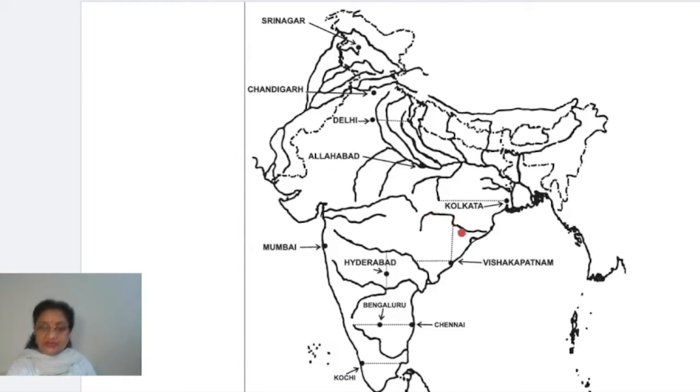This is actually Mahanadi River, and when we draw a straight line from this part on the eastern coast, this is exactly Visakhapatnam. Now let's move to the next one. Next is actually Hyderabad. Now how to get this place, Hyderabad?